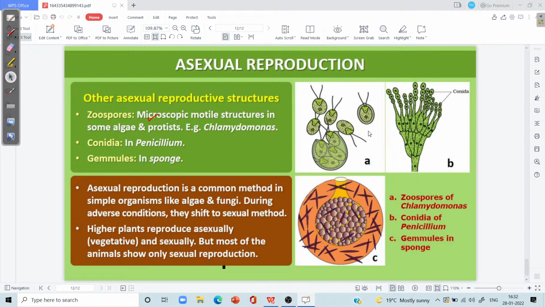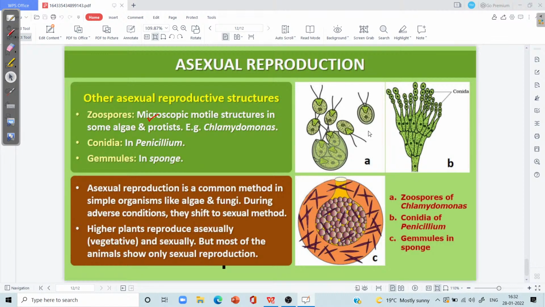Whereas the sexual spores are formed by meiosis, and they are found only in one class of kingdom fungi, known as the Basidiomycetes. Keep in mind, Basidiomycetes is a class of mushrooms. In the mushrooms, the spores which are formed are the sexual spores, and these are called basidiospores. Except Basidiomycetes, other classes of fungi like Oomycetes, Zygomycetes, Phycomycetes reproduce through the formation of asexual spores.